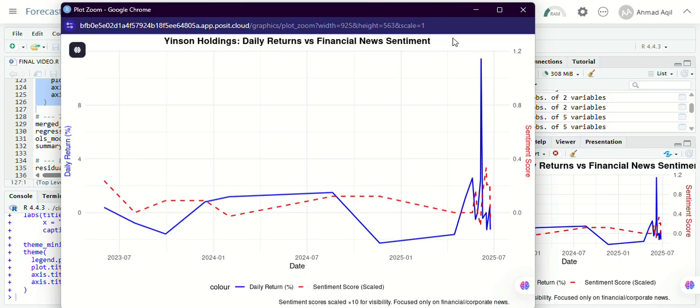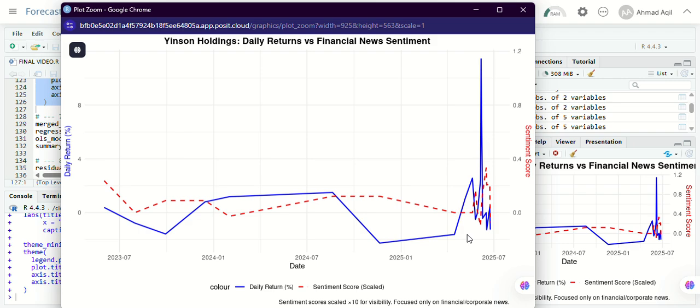Okay, here is the result of the chart. The blue line shows the daily return of Yinson stock, and the red dashed line represents the scaled sentiment score for financial news headlines. We can immediately spot some interesting behavior. For example, around late May to June 2025, there is a noticeable jump in sentiment score here, which is followed shortly after by a spike in stock return. This could reflect investor optimism reacting to headlines about improved profit or major investment.